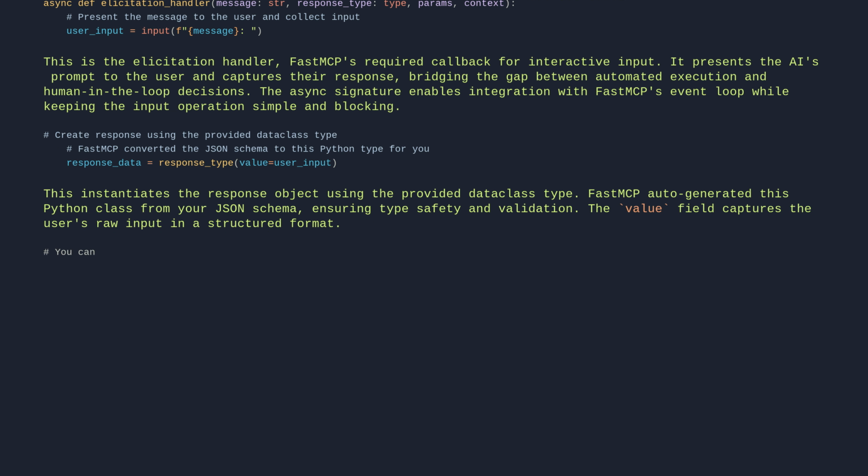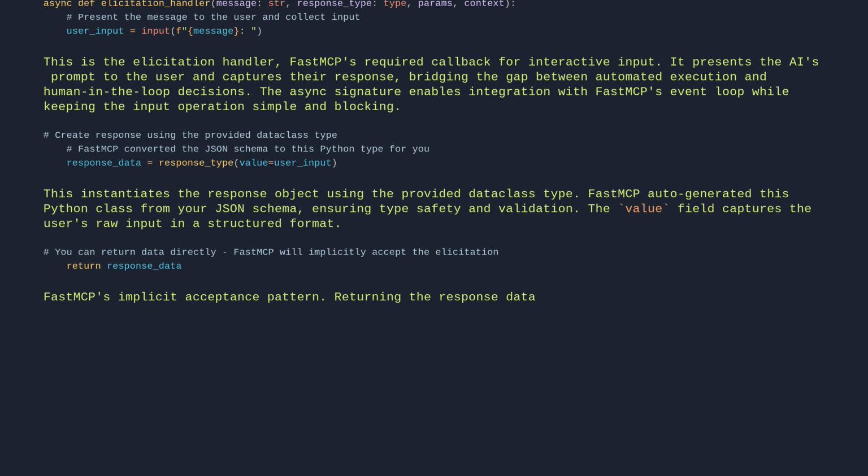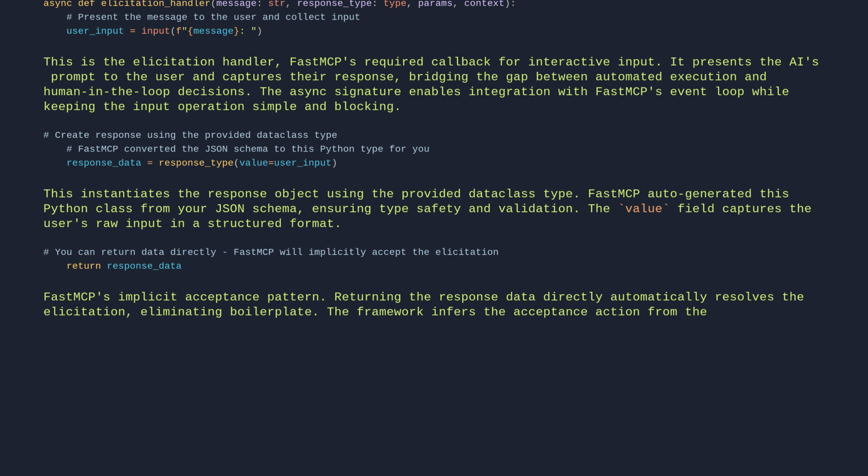# You can return data directly, FastMCP will implicitly accept the elicitation. return response_data. This is FastMCP's implicit acceptance pattern. Returning the response data directly automatically resolves the elicitation, eliminating boilerplate. The framework infers the acceptance action from the return type, handling the protocol for you.